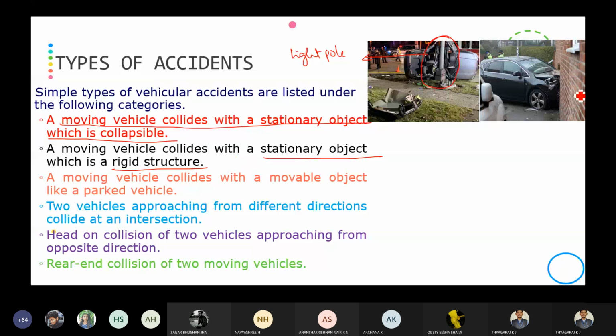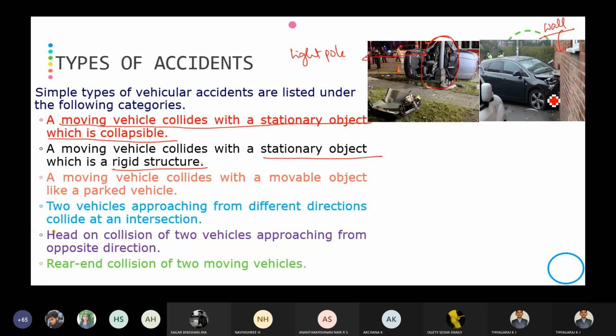You can see here, this is the wall of a building. So when the moving vehicle hits the wall of the building, it will result in an accident. Such a type of accident is a moving vehicle colliding with a stationary object like a rigid structure. The wall of the building is a rigid structure.